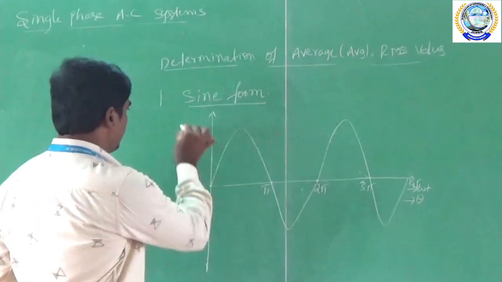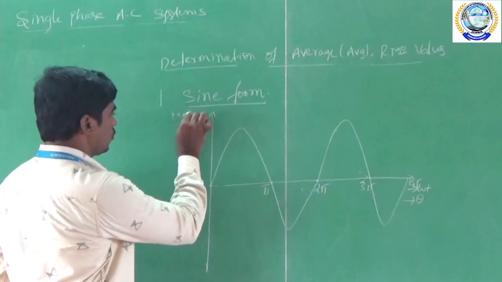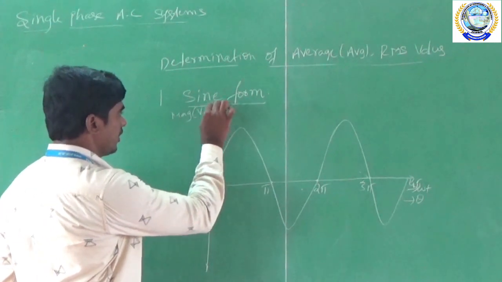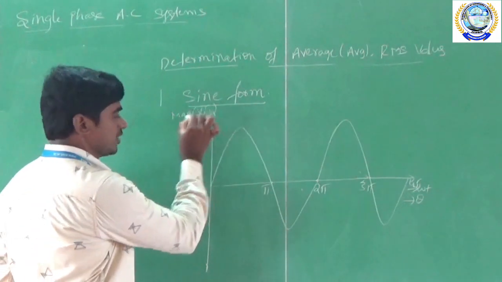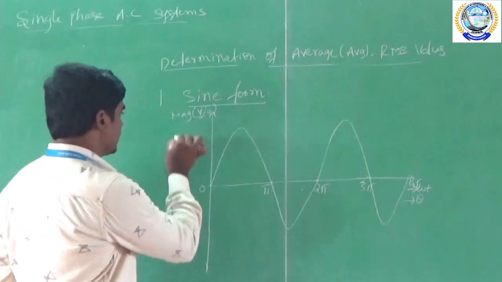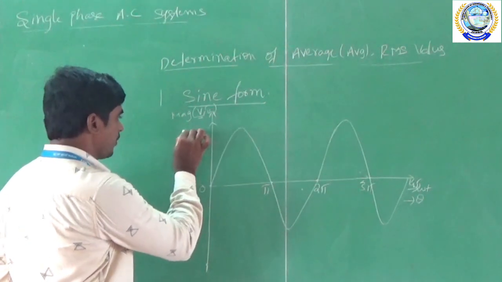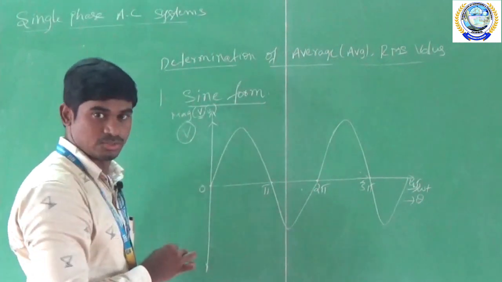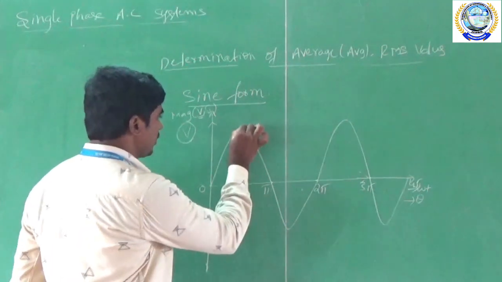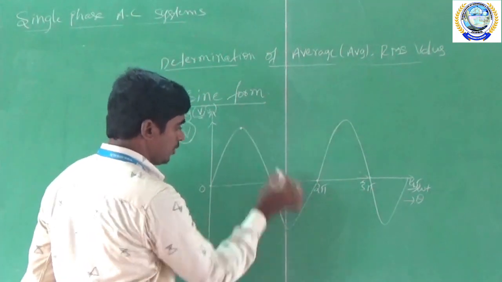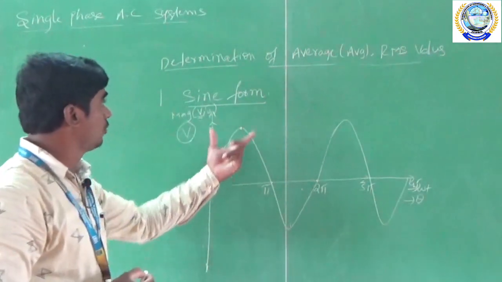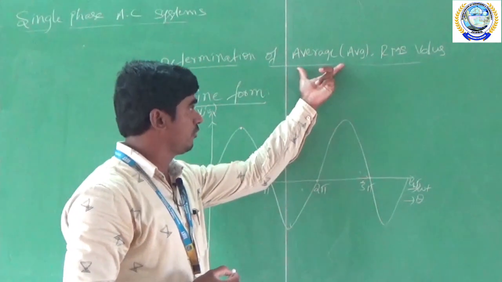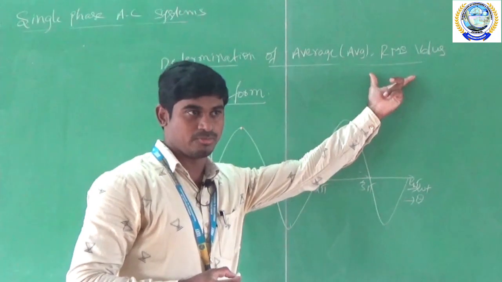I said here magnitude may be a voltage or current. So here I am going to derive the expression for the voltage. So the y-axis is my voltage term. So this is the voltage magnitude, positive magnitude and negative magnitude. So now I am going to derive the average value, V average, and RMS value of the voltage.